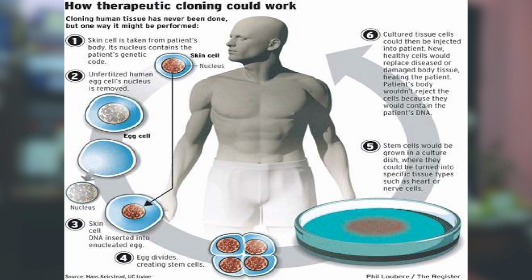And further stem cells would be grown in a culture. This is where they could be further turned into specific tissue type such as heart or nerve cell. And finally, cultured tissue cells would then be injected into the patient. New healthy cells would replace diseased ones and damaged body tissue, healing the patient. The patient's body would not reject the cells because they would contain the patient's DNA.